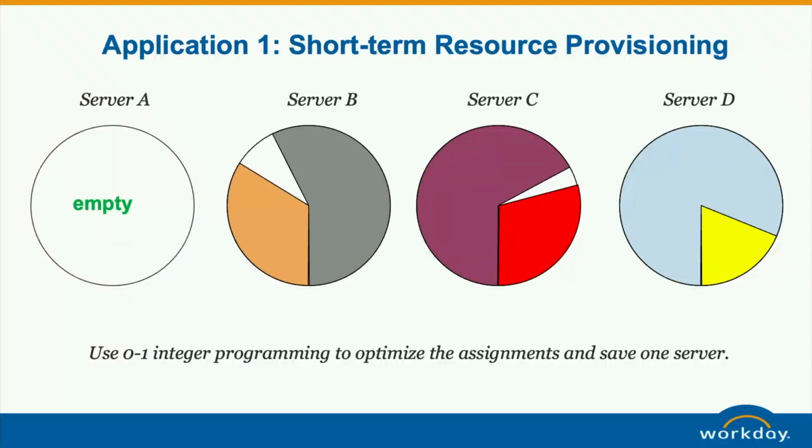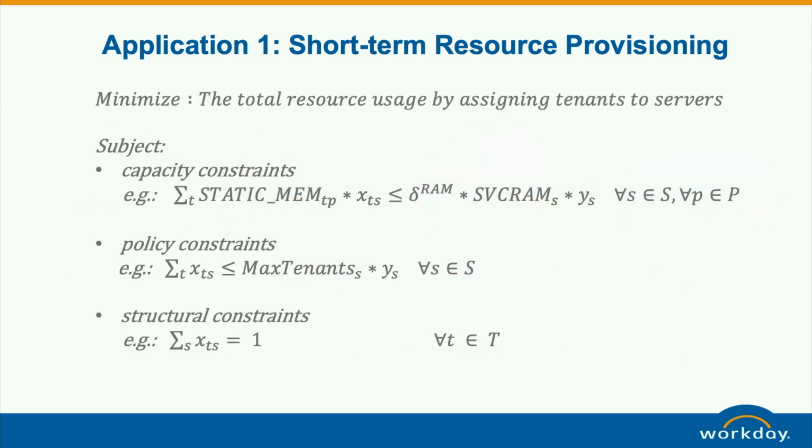Another thing is, once we build the 0-1 integer programming model, we are going to find that we can actually use fewer servers to host these 6 tenants, and we are going to empty one, which means we're going to use fewer servers in that situation. This is what that optimization model looks like. I'm not going to cover too much about it, but I just want to mention that the data is based on the forecasting here, because we are going to process that for the future 6 weeks.